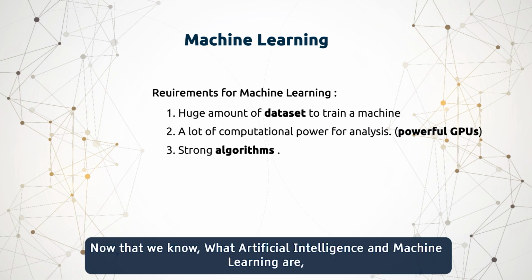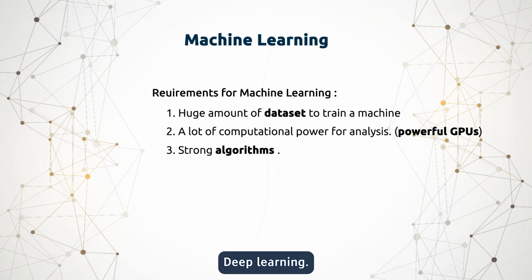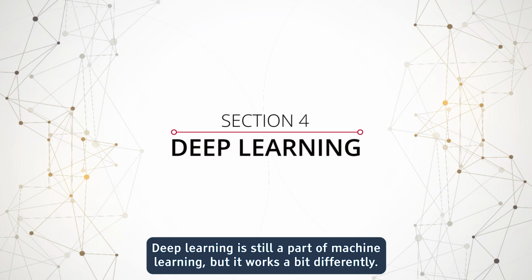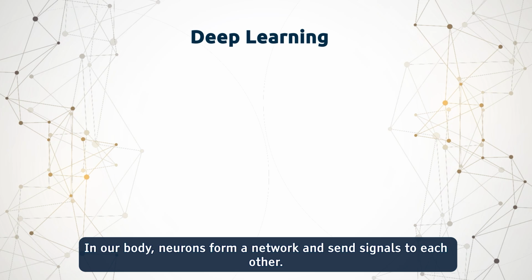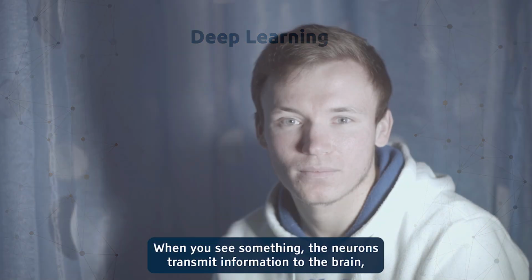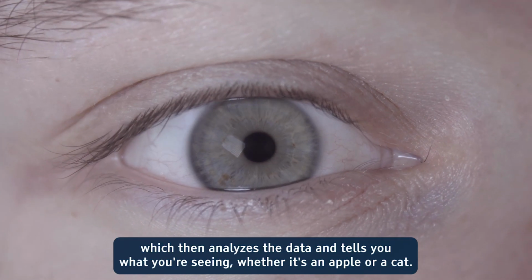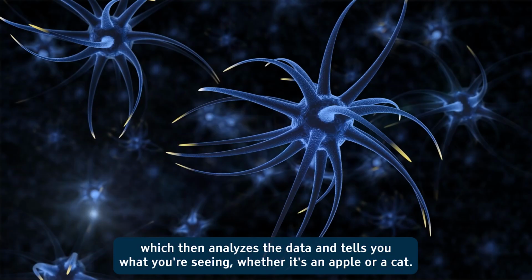Now that we know what artificial intelligence and machine learning are, let's talk about another kind of machine learning: deep learning. Deep learning is still a part of machine learning, but it works a bit differently. It is based on how neurons work in the human brain. In our body, neurons form a network, and send signals to each other. When you see something, the neurons transmit information to the brain, which then analyzes the data and tells you what you're seeing, whether it's an apple or a cat.